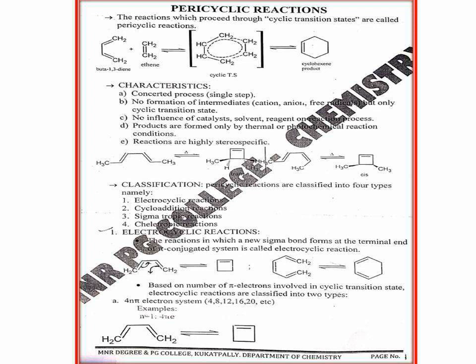So 2E,4E-hexadiene will give rise to the product where one methyl group is above the plane and another methyl group is below the plane. So 2E,4E-hexadiene gives rise to trans-3,4-dimethylcyclobutene.